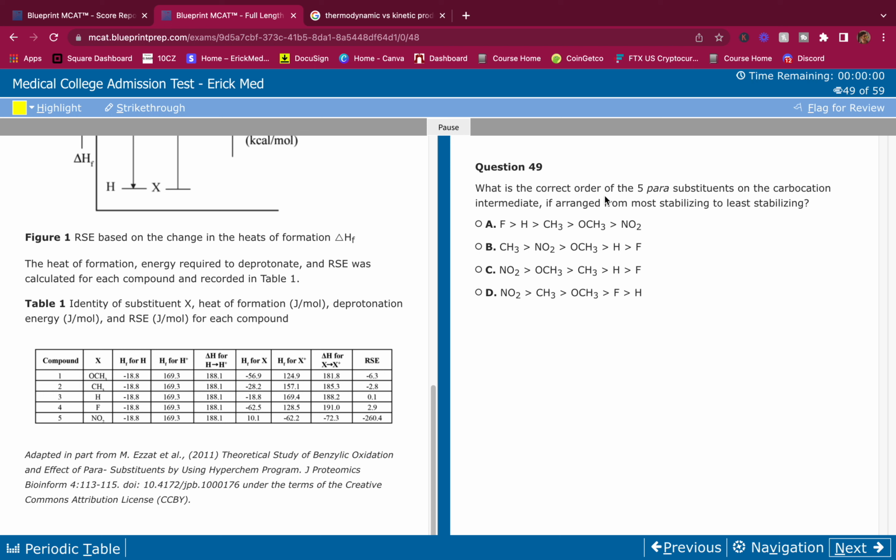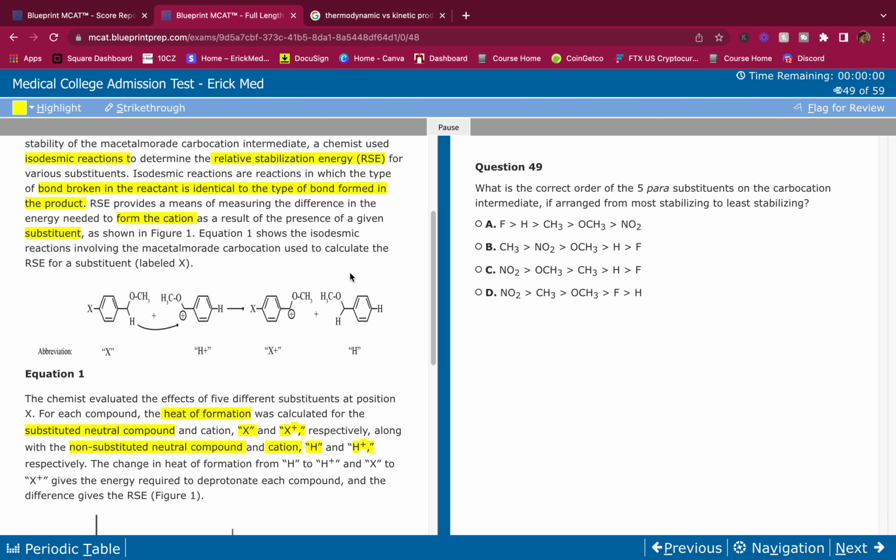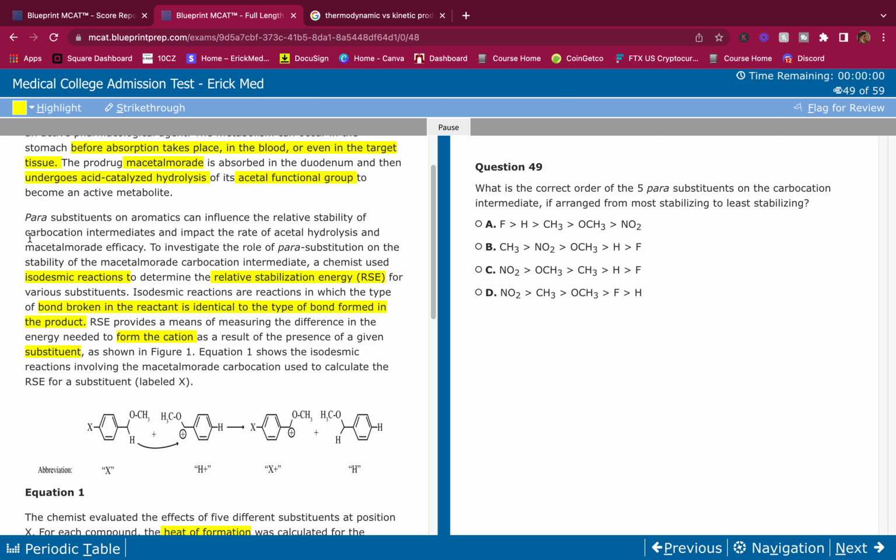What is the correct order of the 5 para substituents on the carbocation intermediate if arranged from most stabilizing to least stabilizing? All right. They told us in the passage to determine if something is least to the most stabilizing, looking at the para substituents, they told us to look at the RSE. Okay. So I'll tell you where they told us. They told us over here.